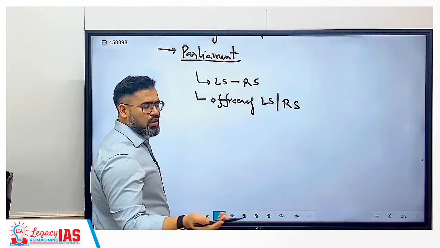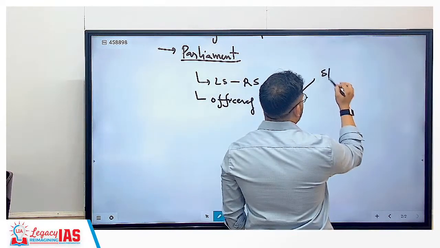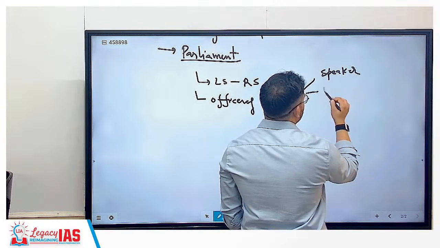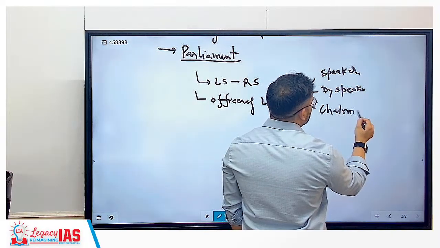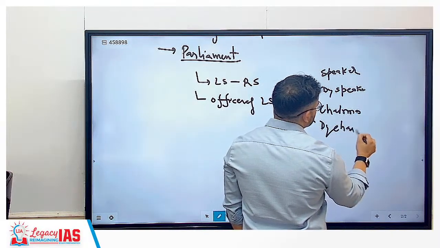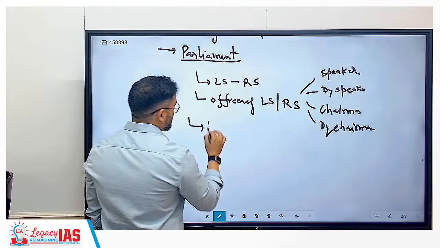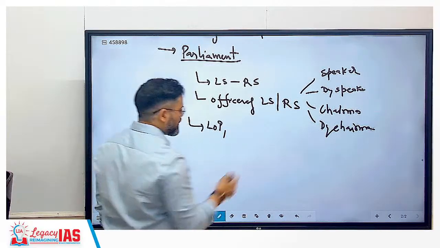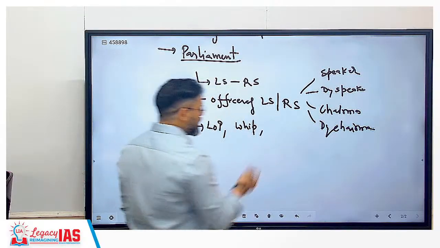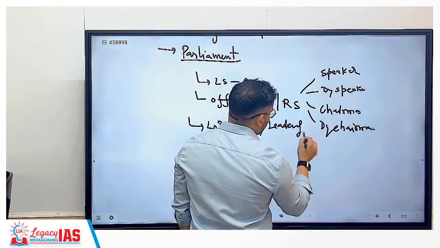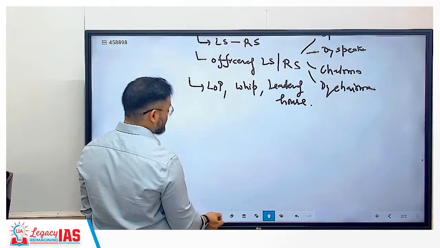Officers means like a speaker, deputy speaker, correct? It simply means speaker, deputy speaker, chairman, डिप्टी चेयरमैन, चेयरपर्सन भी बोल सकते हैं. देन लीडर ऑफ पोजीशन, देन whip, लीडर ऑफ हाउस, करेक्ट.